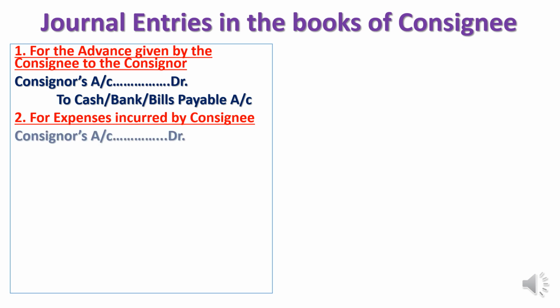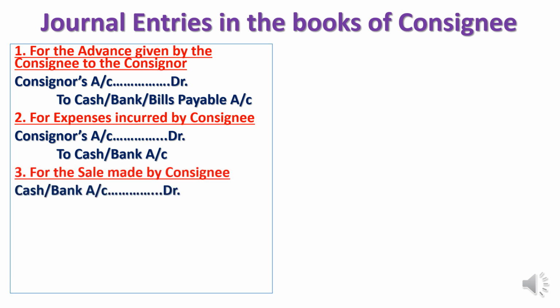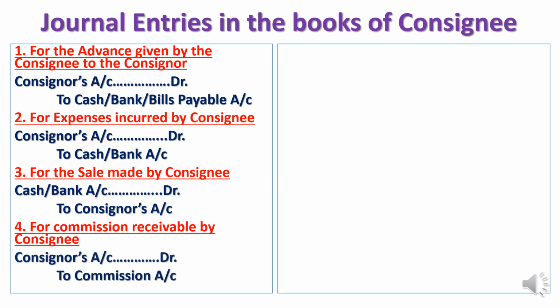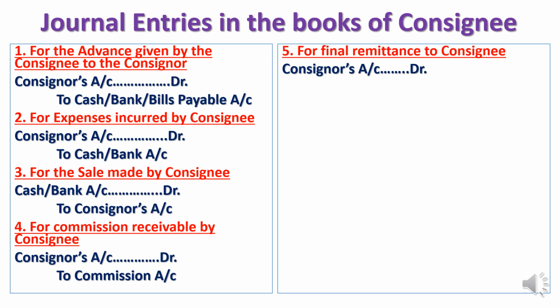For expenses incurred, consignor account debit to cash or bank. Every expenditure will be debited to consignor account because he is incurring the expenditure on behalf of the consignor. For sales made by the consignee, cash or bank account debit to consignor's account. This amount will be credited in consignor's account. For commission receivable by consignee, the consignor account debit to commission account. Next, for final remittance, the final amount payable to consignor: consignor's account debit to cash, bank or bills payable.